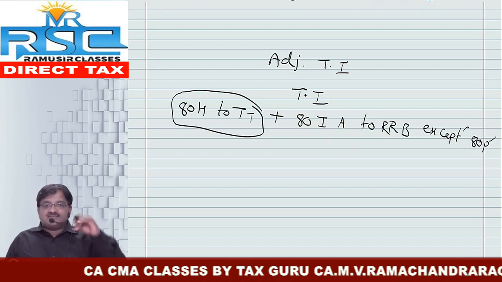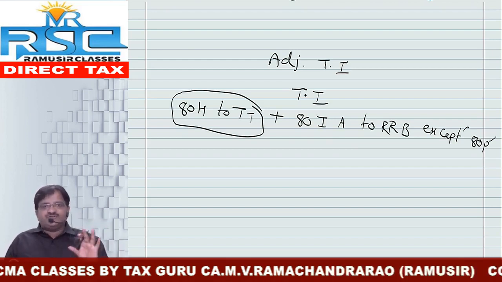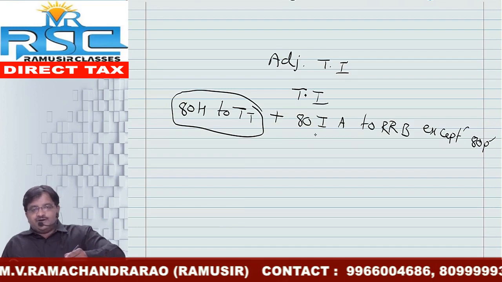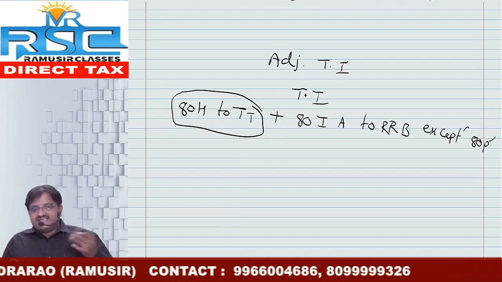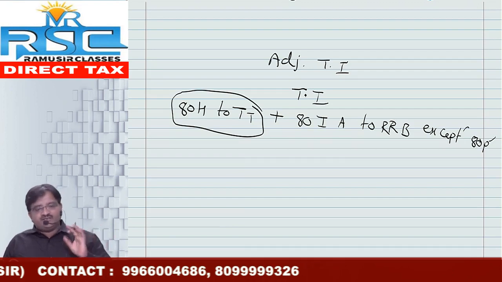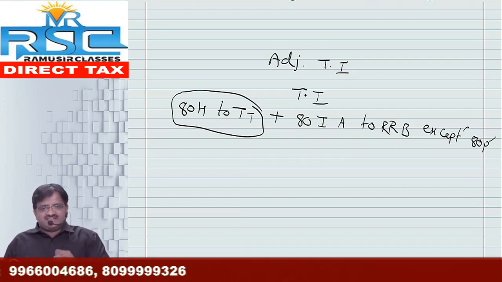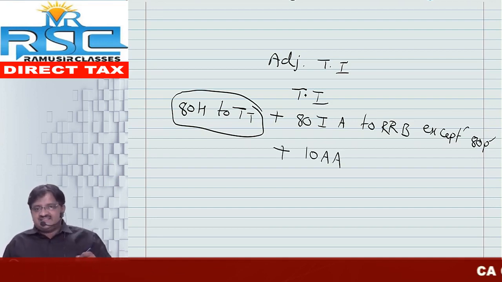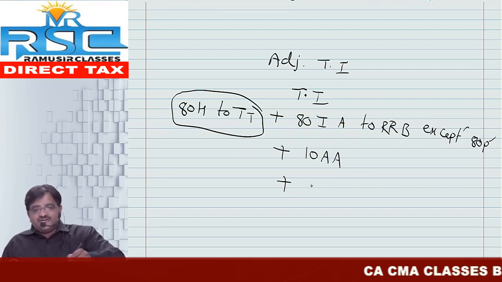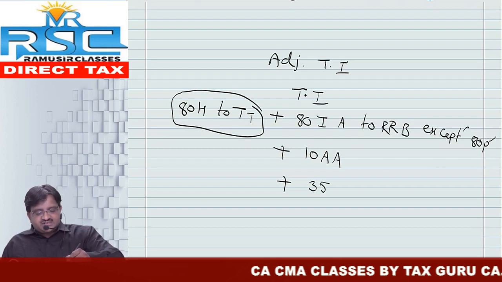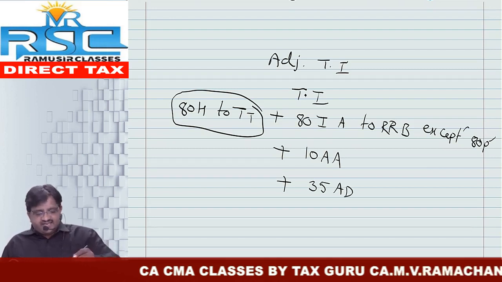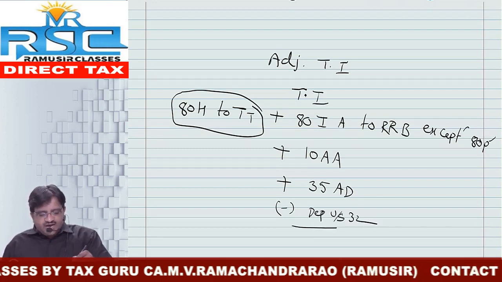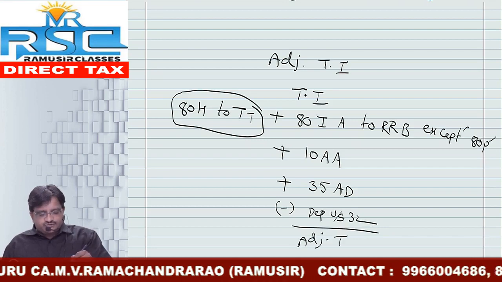The reason is, once upon a time 80H series deductions were there. Right now they are not there, but all the block belongs to income based deduction. So ultimately you have to add back 80H to TT, or else 80IA to RRB, both are one and the same. But don't add back the deduction related to cooperative society. Next, we need to add back deduction under section 10A, that is SEZ profits. And same way we need to add back whatever deduction you have claimed under section 35AD. And same way we need to give the deduction for depreciation under section 32. After adjusting all, I will get the adjusted total income.